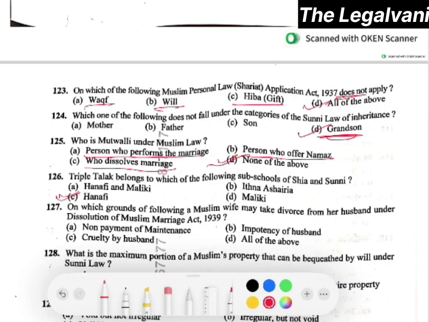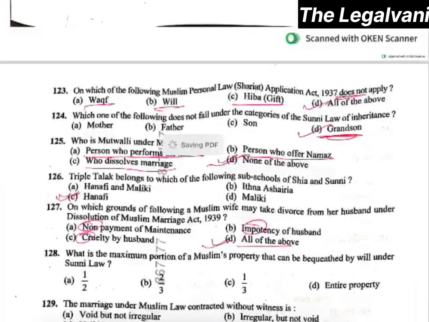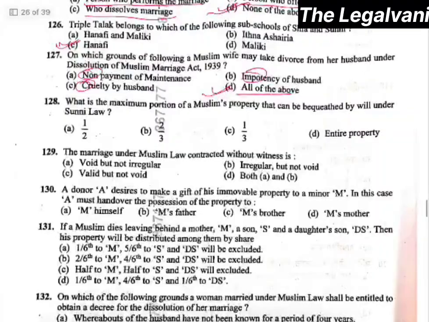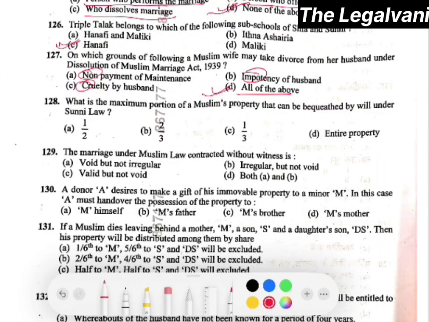Question number 127. On which grounds of the following may a Muslim wife take divorce from her husband under the Dissolution of Muslim Marriages Act 1939? The right answer here would be option number D, that is all of the above. All of these grounds are correct to take divorce, right? What is the maximum portion of a Muslim's property that can be bequeathed by will under Sunni law? Right. Here the right answer will be 1 by 3. So option number C will be the right answer.